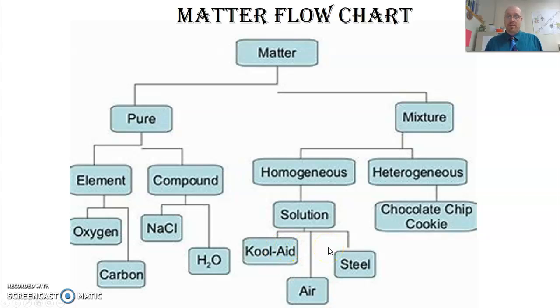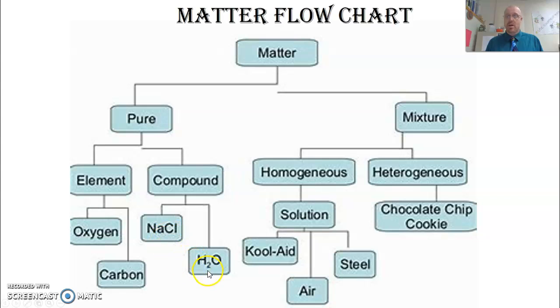Here's a flow chart that could be really helpful to understanding how everything is broken down. We have matter at the very top, and then if it's pure, if it's by itself, nothing else, we go to the left side. If it's mixed with other things besides itself, we have those over here. On the pure side, we have elements and compounds.